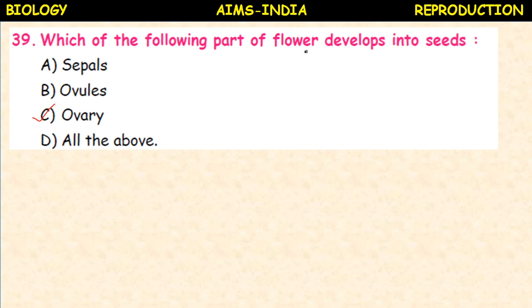Here fruit. Which of the following part of flower develops into seeds? So it is the ovules that develop into seeds. Okay, ovary develops into fruit, ovules develop into seeds.